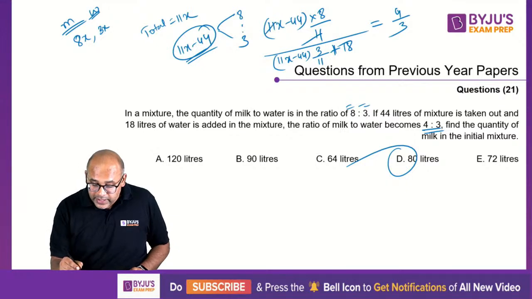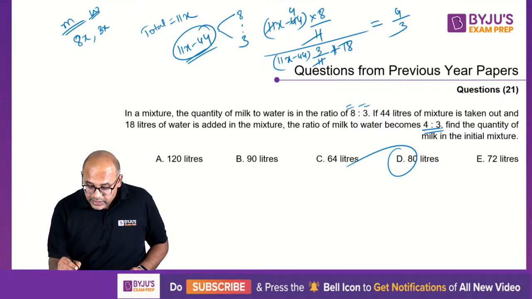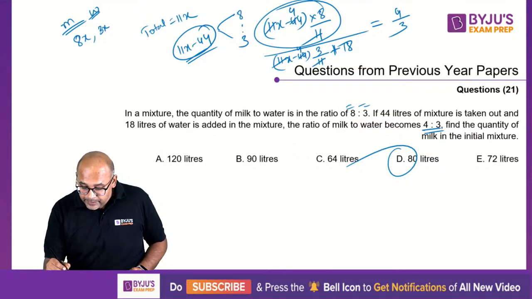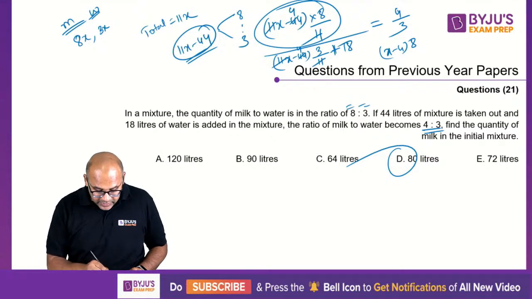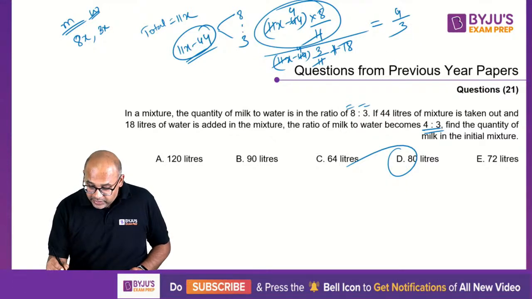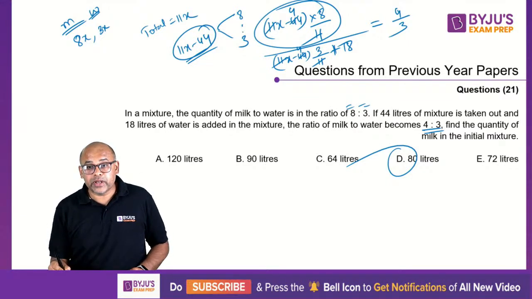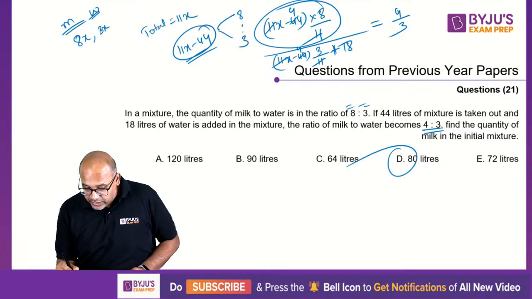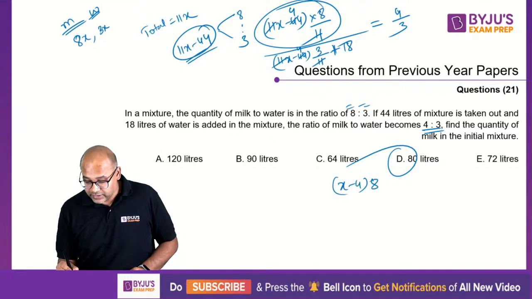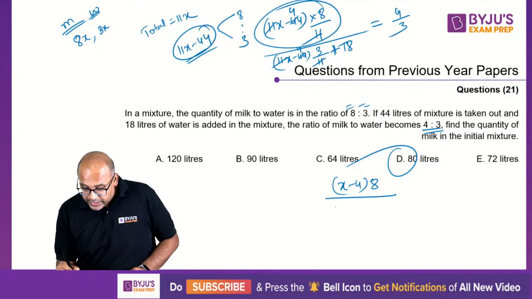So quickly, 4 times 11 again goes 4 times. If you simplify the numerator, this will be (x minus 4) into 8. In fact, let me write it in a different place. There is no space here. Yeah, I hope you can see this. Yeah, I can see this here. So x minus 4 into 8, that's the numerator, divided by (x minus 4) into 3 plus 18.